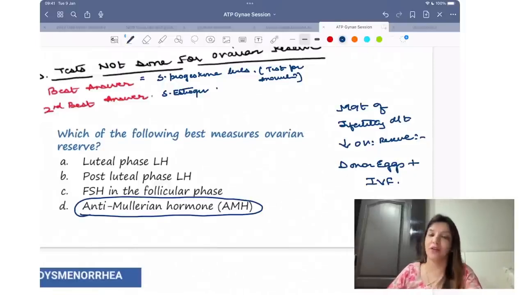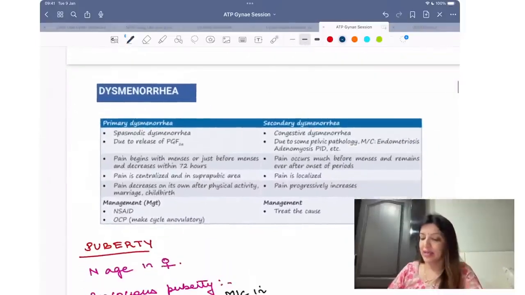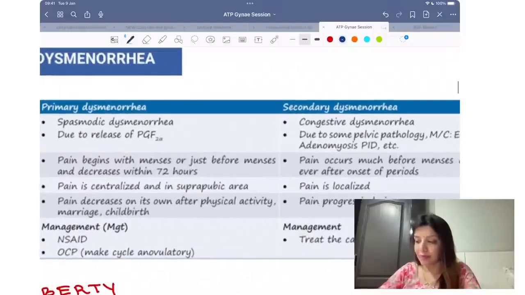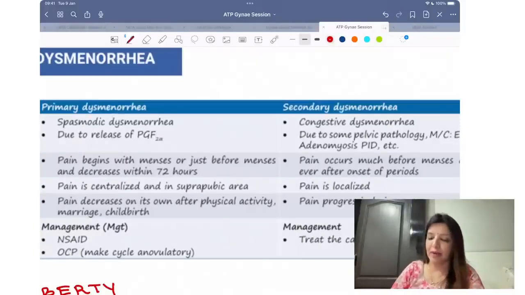Excellent, smart surgeon, right? Coming to dysmenorrhea. Questions on dysmenorrhea are asked in FMGE as well as NEET PG. Now there is something which is primary dysmenorrhea. Why is primary dysmenorrhea happening? Primary dysmenorrhea is happening because of the release of PGF2 alpha.